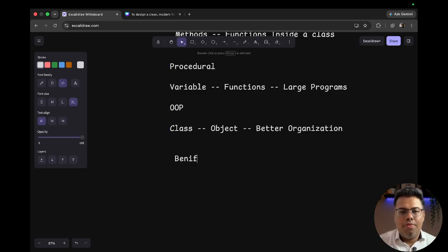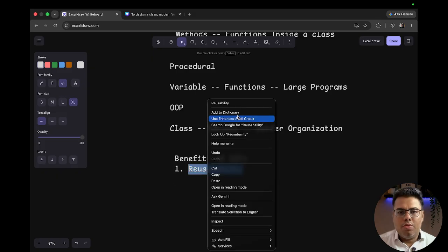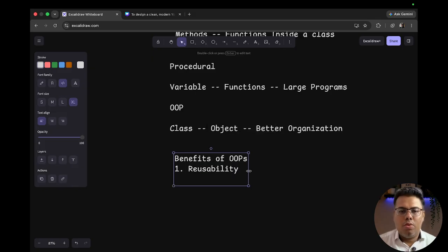So benefits of OOPs will be, oops, I can't write that. Okay. The first will be reusability. Okay. So that will be the first one. If I made a typo, okay.